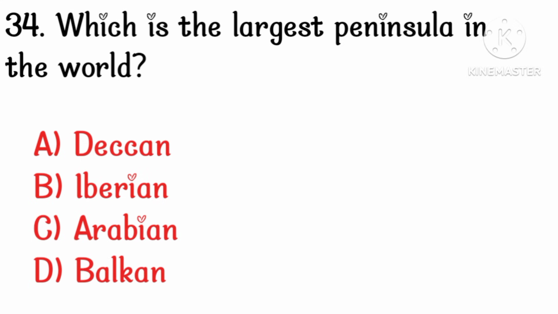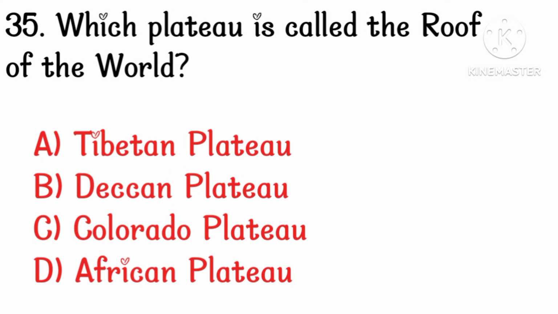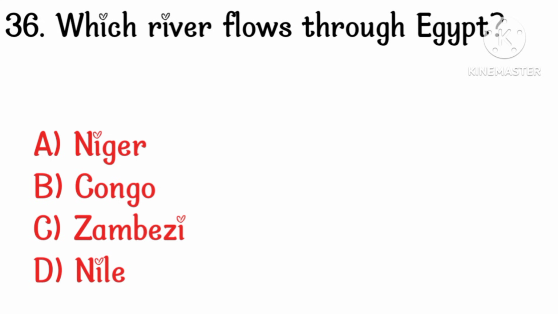Which is the largest peninsula in the world? Option C, Arabian. Which plateau is called the roof of the world? Option A, Tibetan Plateau. Which river flows through Egypt? Option D, Nile.